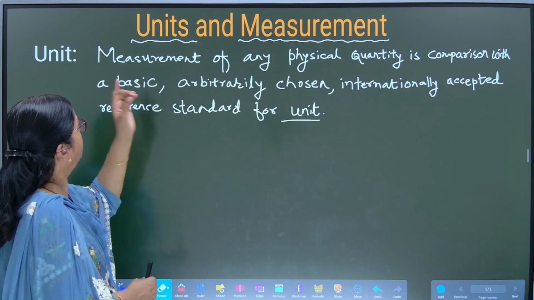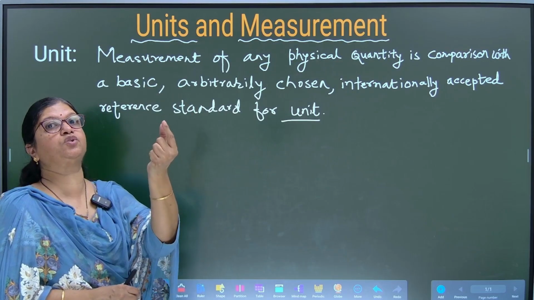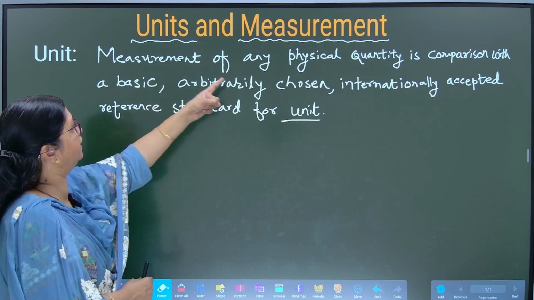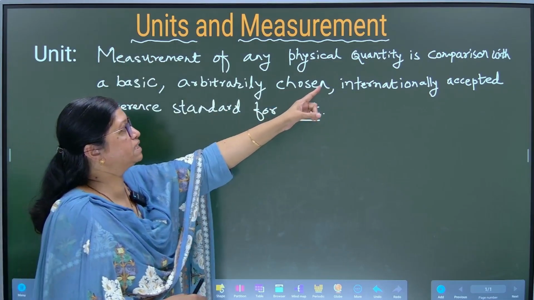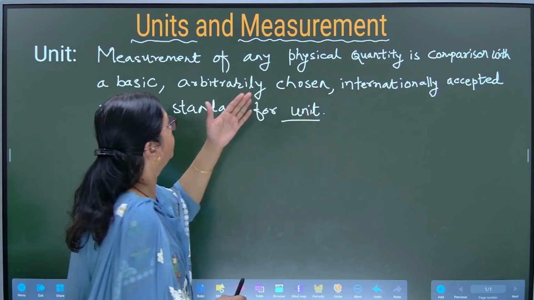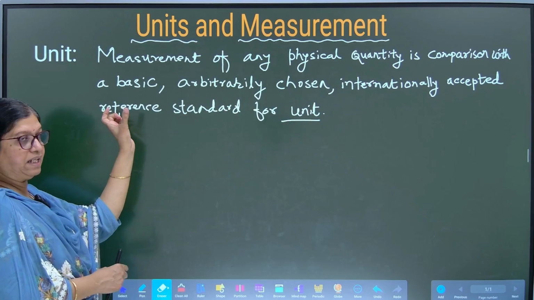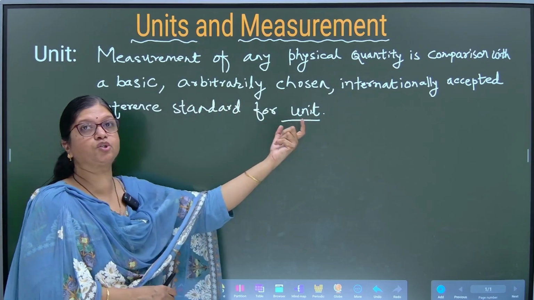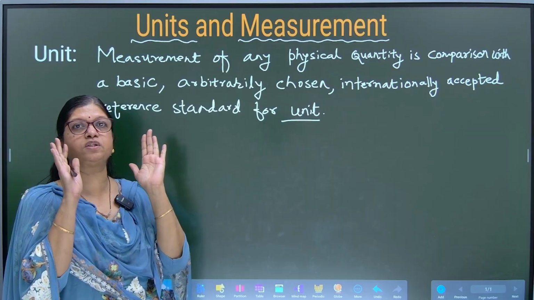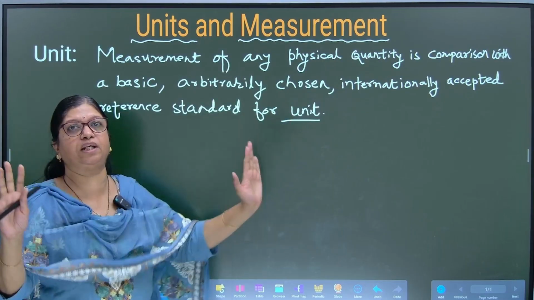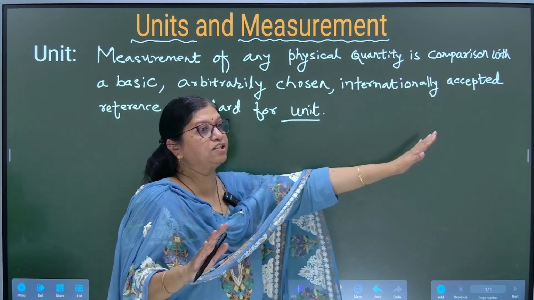Fine. So these are the keywords which you have to remember when you want to measure any physical measurable quantity. What are the words? Comparison, basic, arbitrarily chosen. Arbitrarily chosen is just chosen. One fine day it was chosen. Yes, this will be accepted internationally.